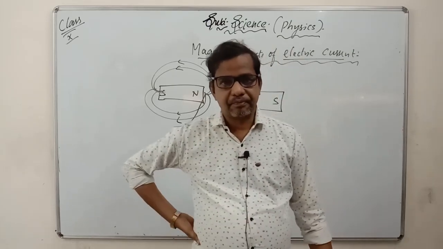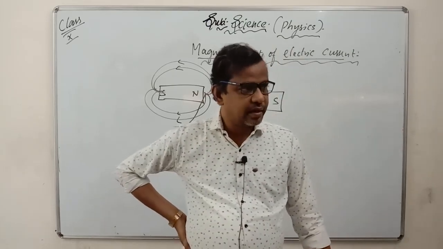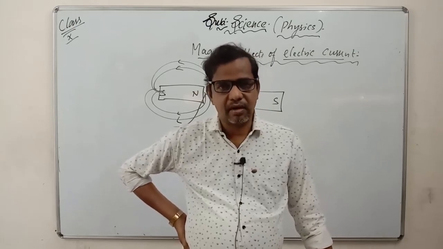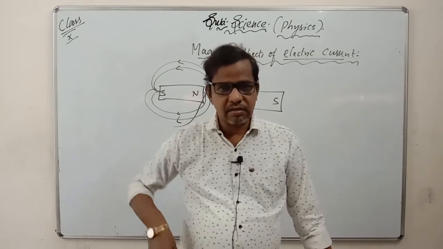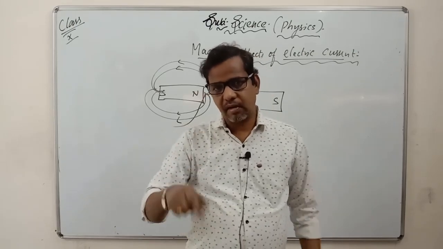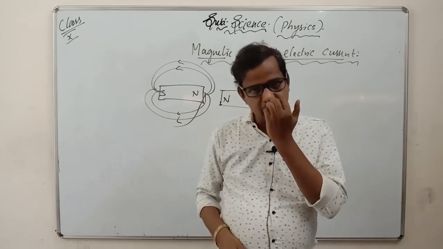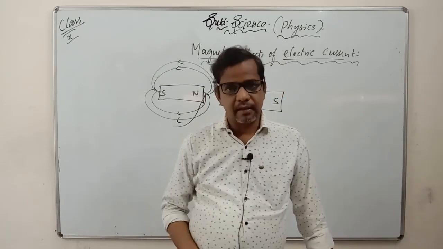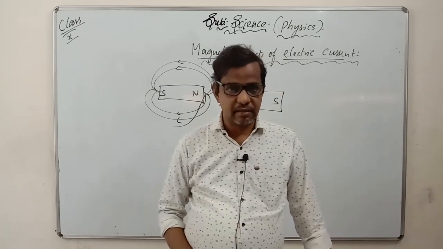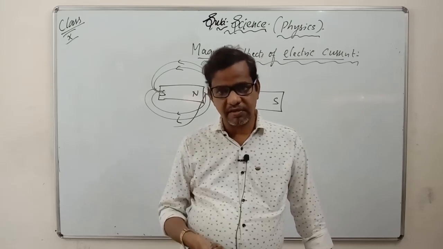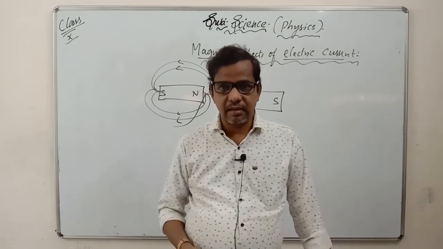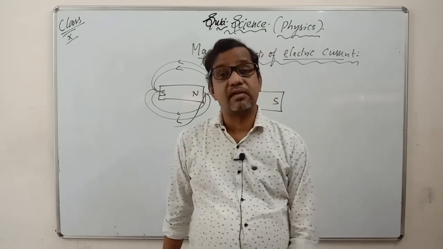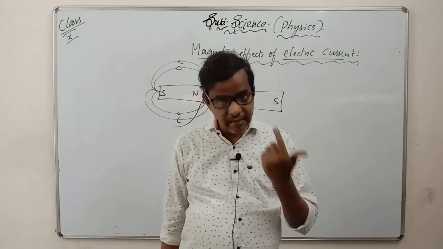If you take any iron conductor, any good conductor, it may be iron, copper, whatever it is, a metal, and around that you keep wrapping the coil. Then one end you connect to one cell, another end to another cell. When the electricity is passed through them, they behave like a magnet. Then that coil behaves like a magnet and starts attracting the iron filings which are present near it. This is because of the properties of the magnetic field when electricity is passed.